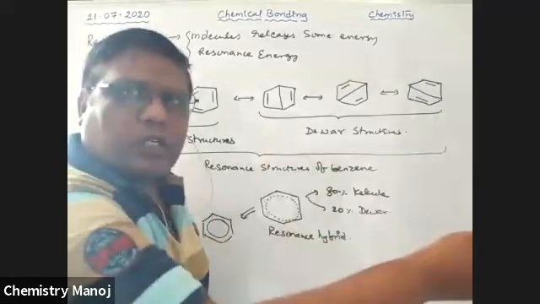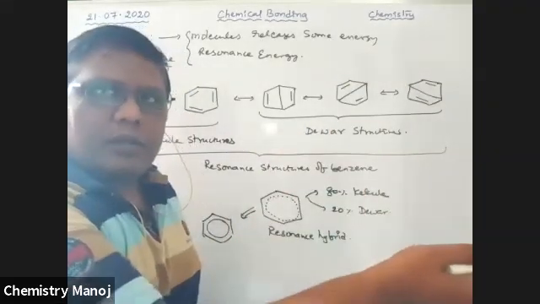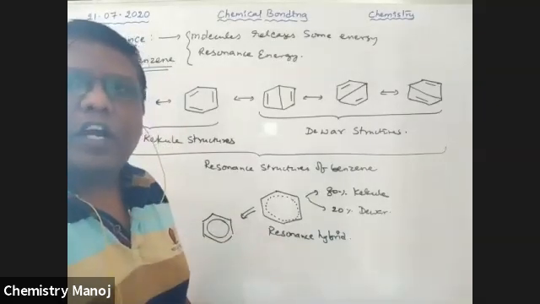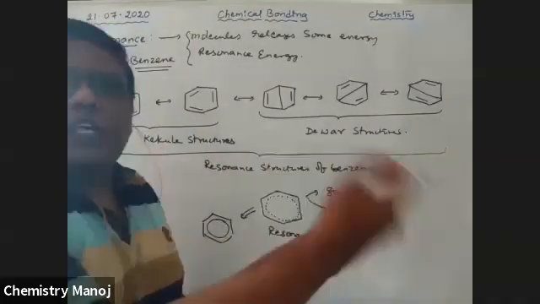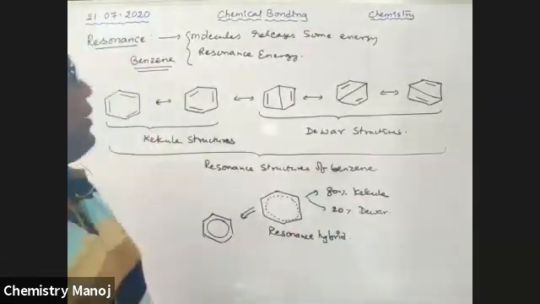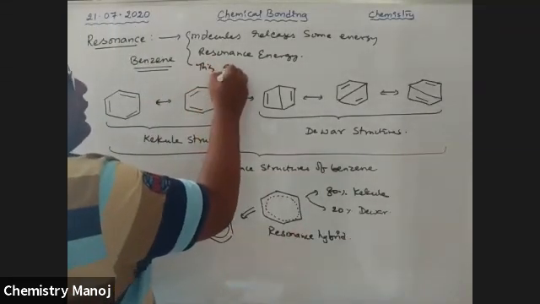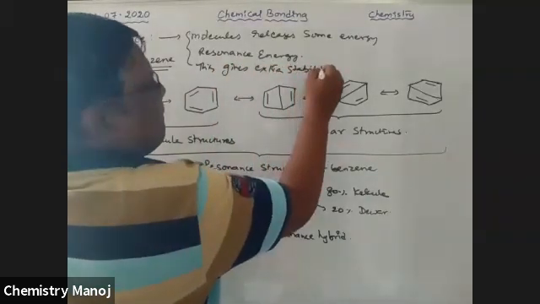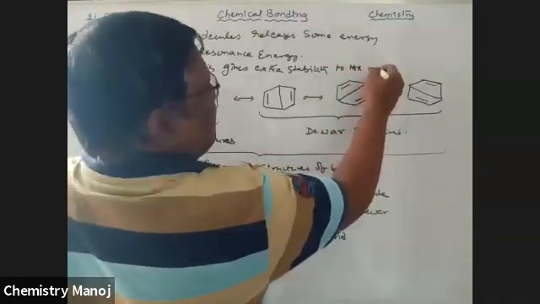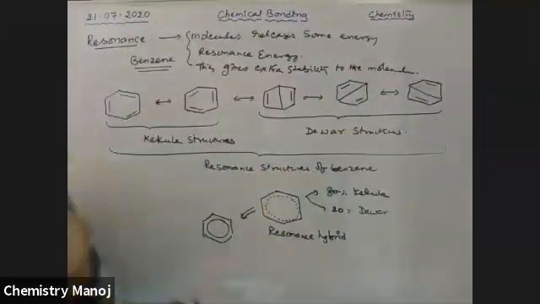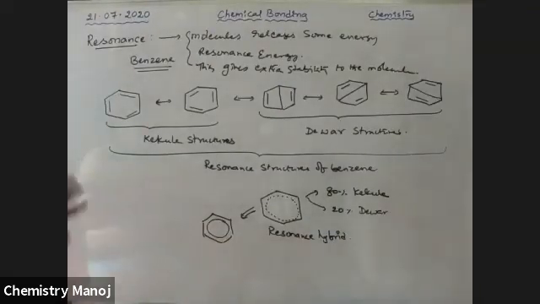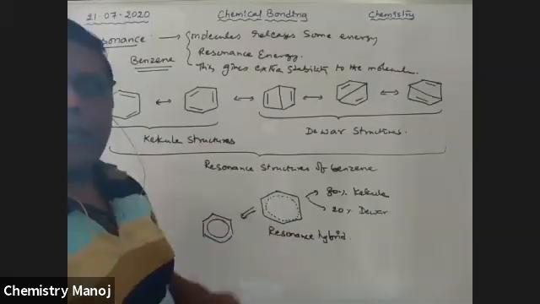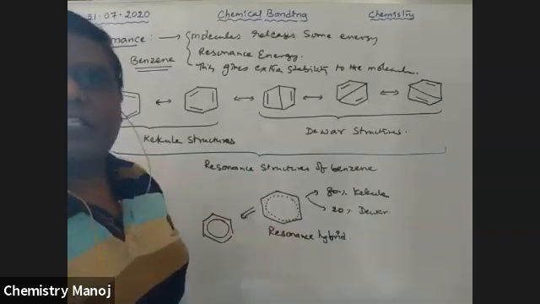The more energy is lost, the less energy is present internally, and automatically the stability is more. That means the more the lost energy, the more the stability. This gives extra stability to the molecule. Because of resonance, the molecule gets stability. That is why benzene has that much stability.